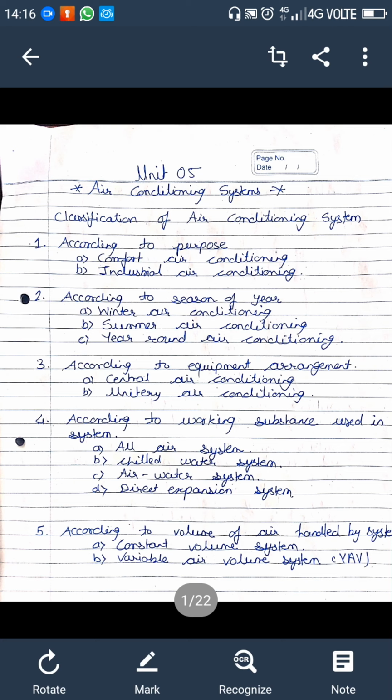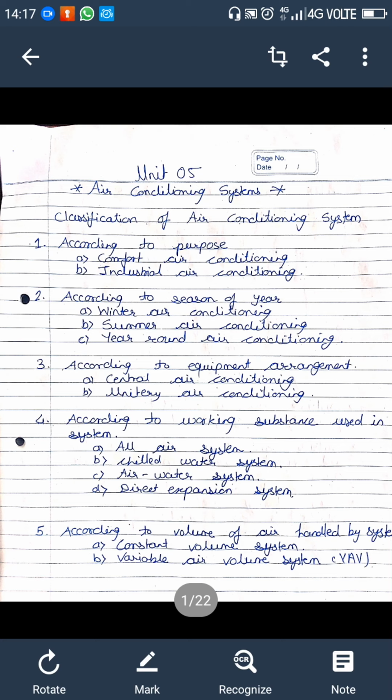So first, come to the introduction of this air conditioning system. The control of these conditions may be desirable to maintain the health and comfort of the occupants, or to meet the requirements of industrial processes, irrespective of the external climatic condition. Whatever the external condition, it may be summer or winter, you have to maintain the inside conditions in the comfort zone.